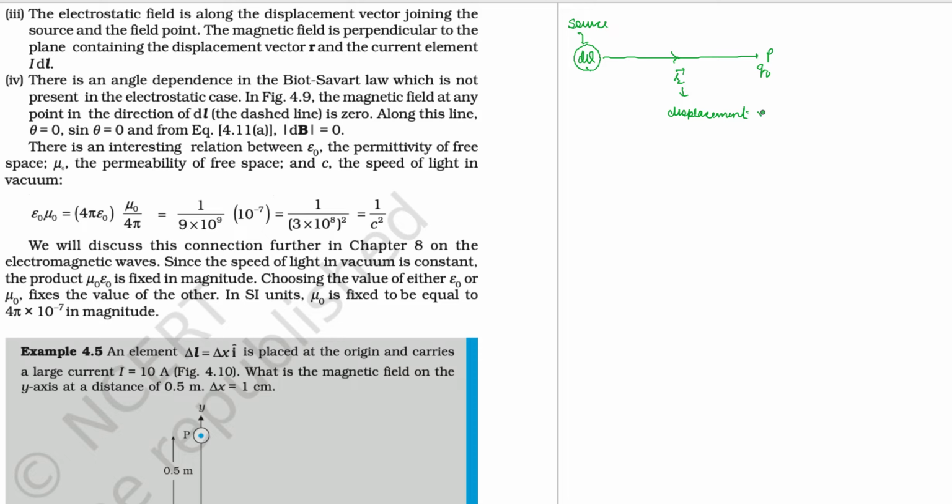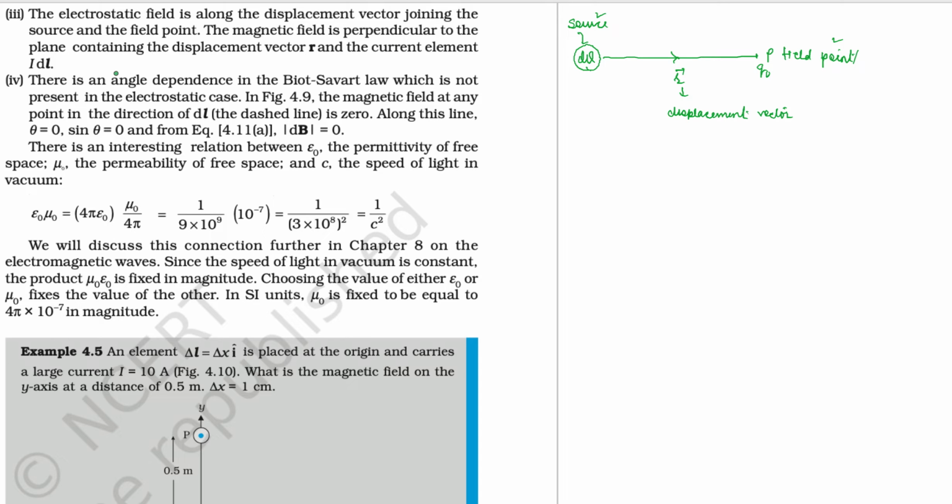This is the field point which is determining the electric field at this point. So you can understand this line beautifully well. Electrostatic field is along the displacement vector that is connecting the source and the field point, right?